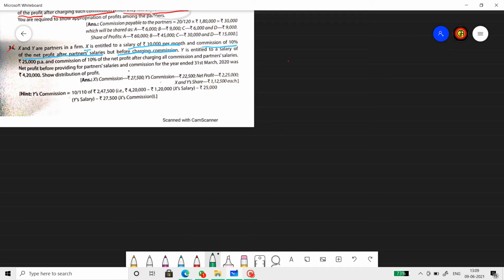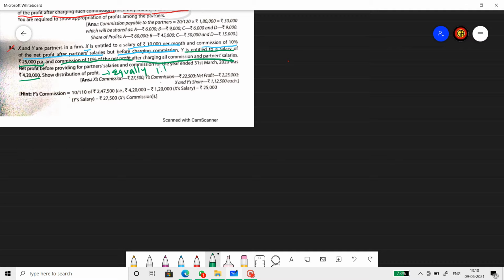Whereas Y is entitled to get a salary of 25,000 per annum and a commission of 10% of net profit after charging all commission and partner salary. Net profit for the year ended is 4,20,000. Show the distribution of profit. Did they give you the profit sharing ratio to distribute the profit? No, that was not said. So whenever the question is silent in regard to the profit sharing ratio, we distribute profits equally. So we distribute it in the 1:1 ratio.